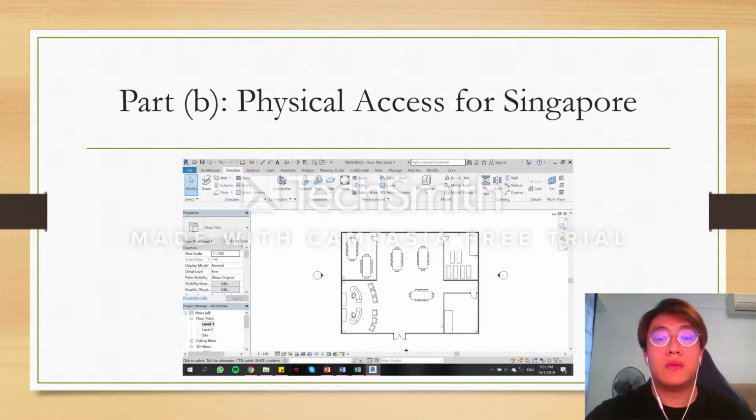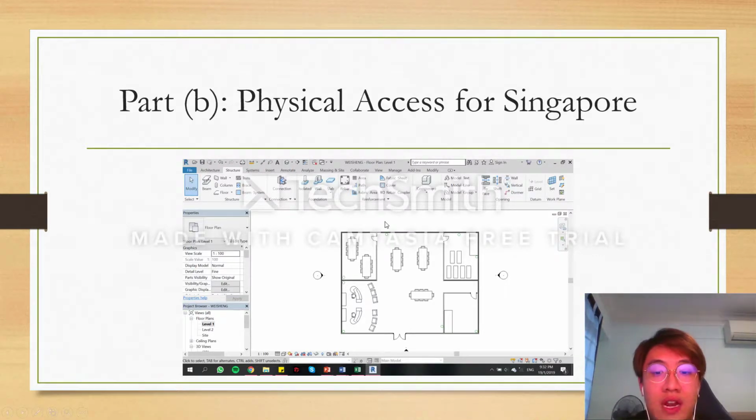Moving on to part B, the physical access for the Singapore office layout. As you can see, we have the finance and account room over here, the IT room and the facility security room. The other departments, for example the HR, sales and marketing, are all located outside, because I went for a more open concept for other departments. The more important departments will have their rooms secured, as they keep the organization's important things like finances, their servers, and the security around the offices, where all the CCTV are being watched.